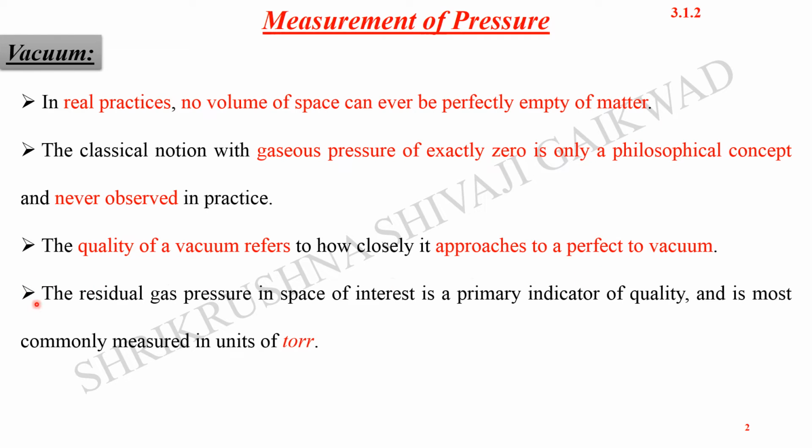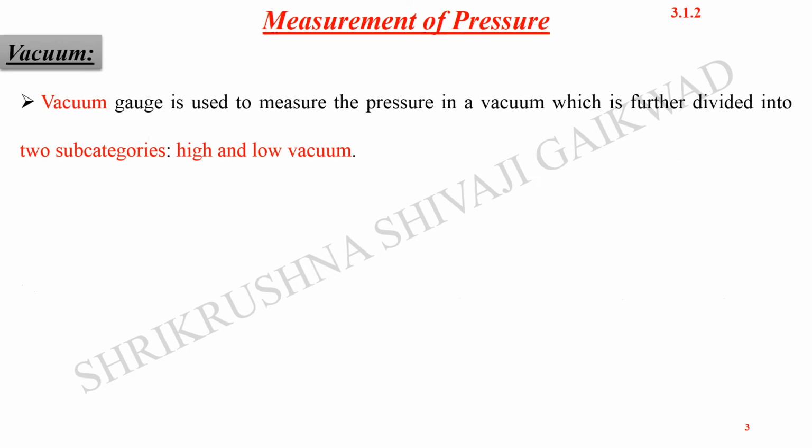The residual gas pressure in the space of interest is the primary indicator of the quality and is most commonly measured in units of torr. The person who developed the first vacuum had his name given to one of the units, that is the torr.